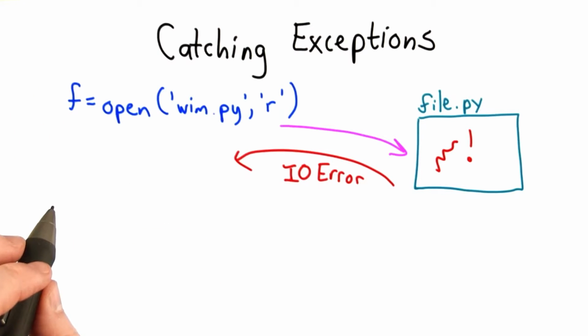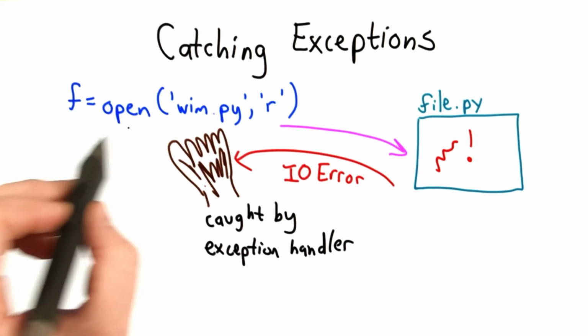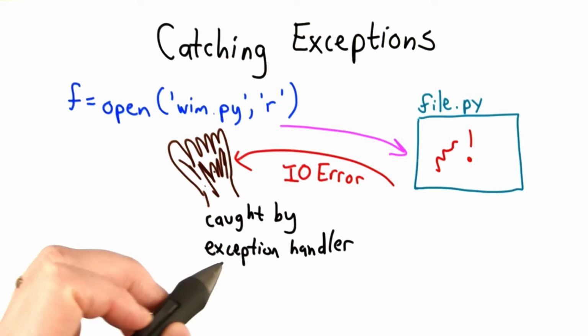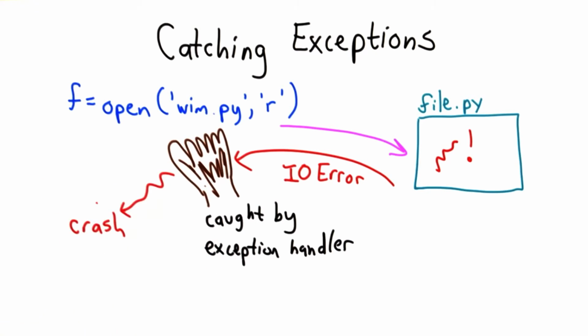It continues somewhere else. Instead of being returned normally, this exception doesn't continue execution normally. It gets caught by an exception handler, if there is one. If there's no exception handler, it causes the program to crash.